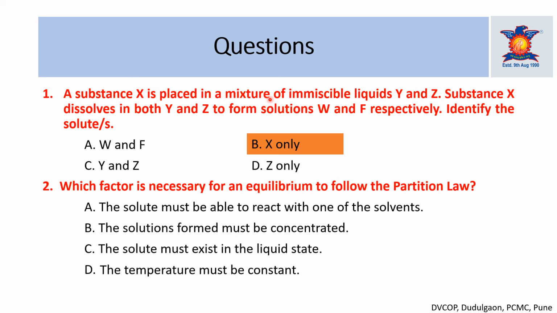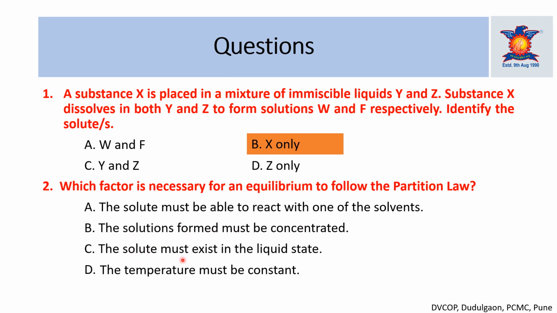The next question is: which factor is necessary for an equilibrium to follow the partition law? We know the conditions for the distribution law, so just see the options one by one. The first option is the solute must be able to react with one of the solvents. Second, the solution formed must be concentrated.